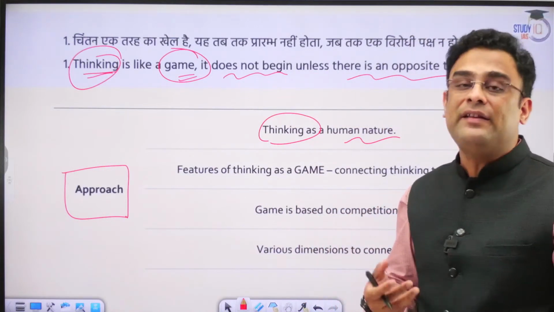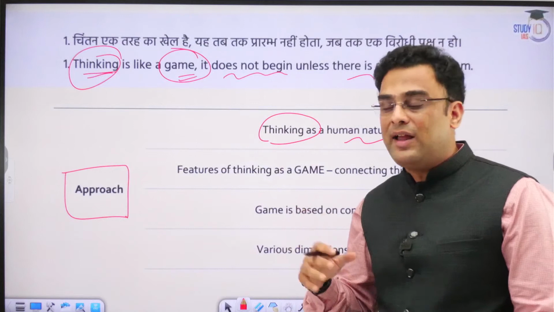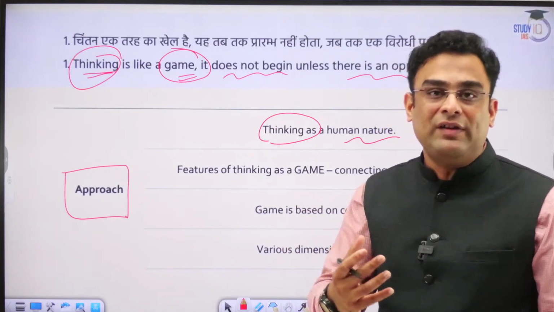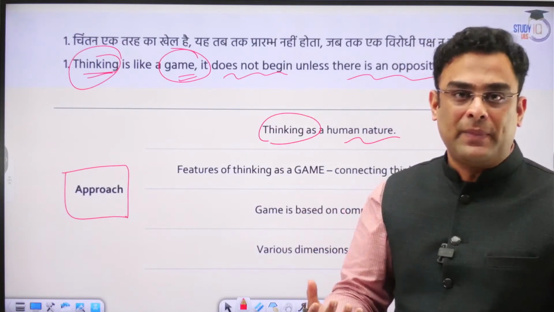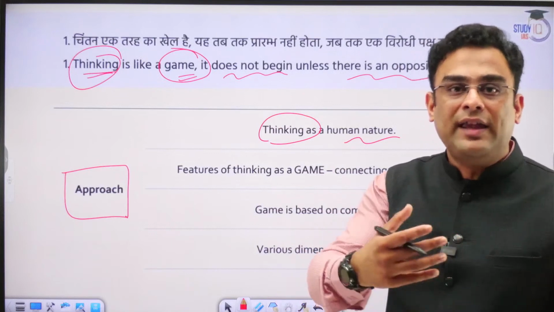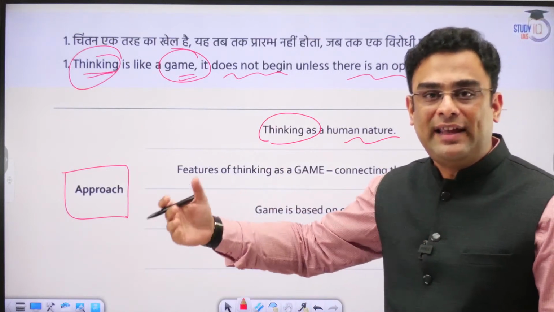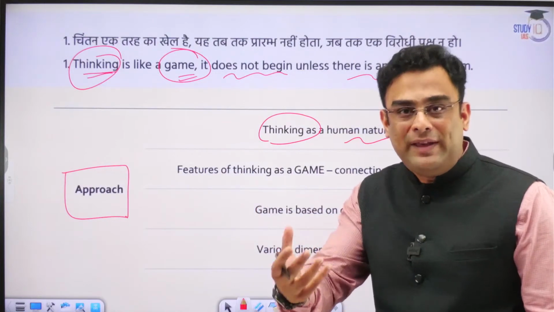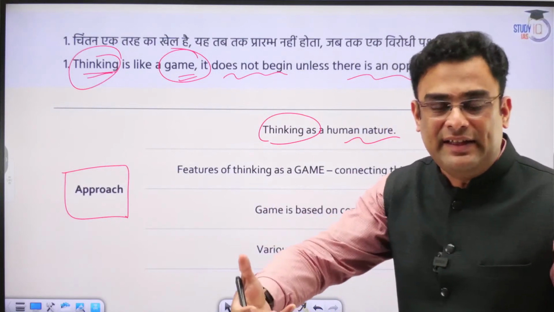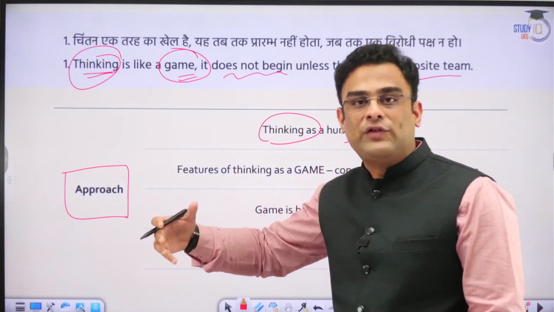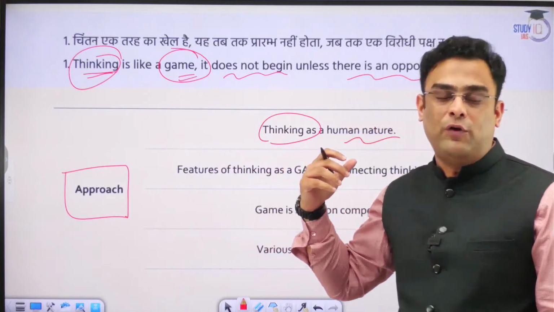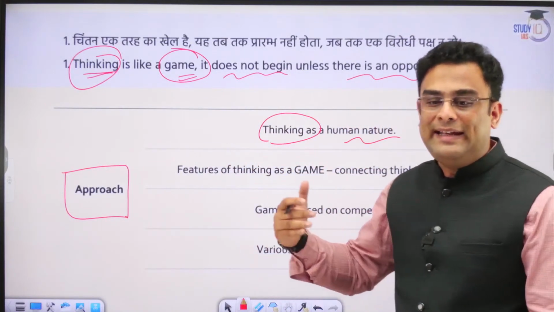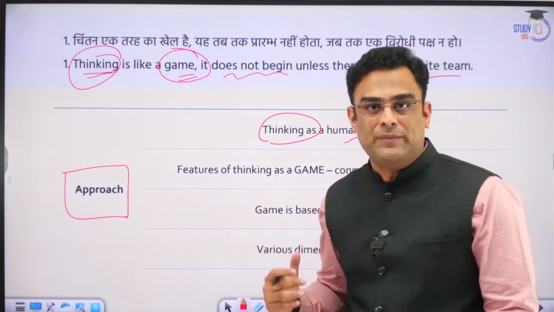And when we think, basically what we are doing, we are trying to engage in a debate with ourselves. We are seeing what are the different alternatives that exist before us. We are trying to identify on the basis of analytical reasoning what is the best course that I am supposed to follow. What should be my next step or measure?